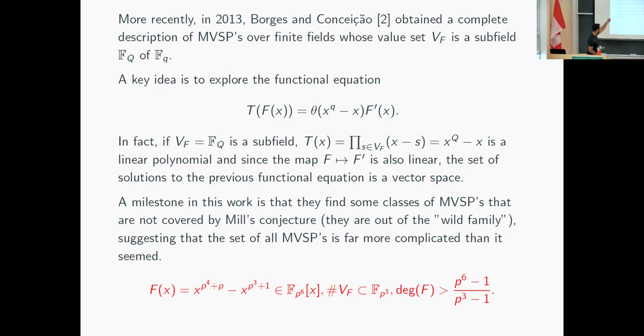Okay, and an interesting point in this work is that at the very end, they are able to construct polynomials that do not agree with Mills' conjecture, right? So he basically conjectured that if the value set is small enough, then it should fall into a wild family. And this is the first instance that we can get, an extension of degree at least 6. For degree 5 and below, it's true what he said, but for a degree 6 extension, we can get a very simple counterexample, and from that, actually, we can construct infinitely many counterexamples. Okay.